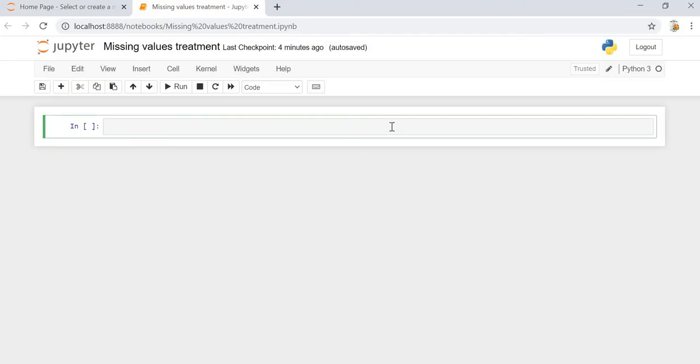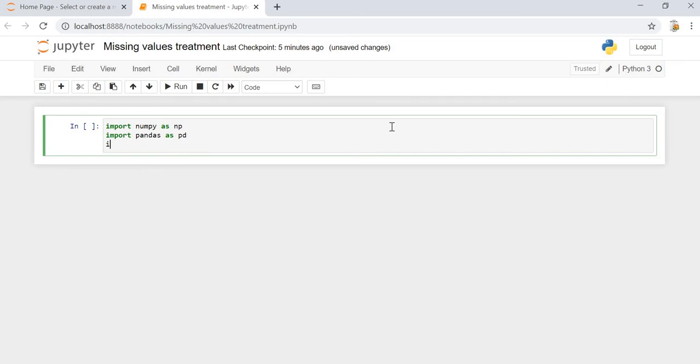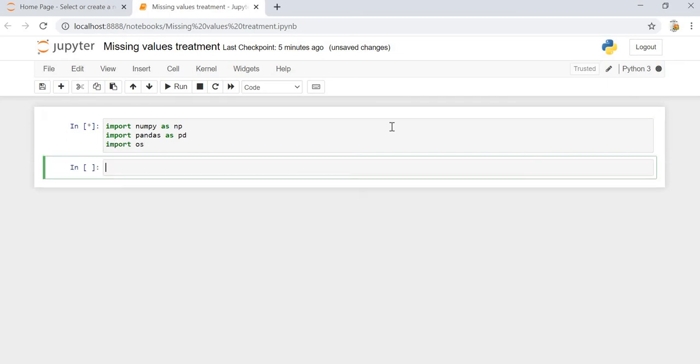So here we are in the Jupyter notebook. To start with, we will be importing NumPy, Pandas and OS. Import NumPy as np, import pandas as pd, import os. Once we import that, we have a small data set that we have prepared, which we will be loading up. Read Excel, pandas.read_excel, and then we read the data set.